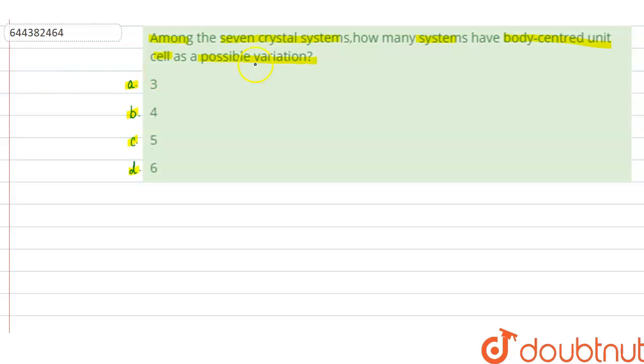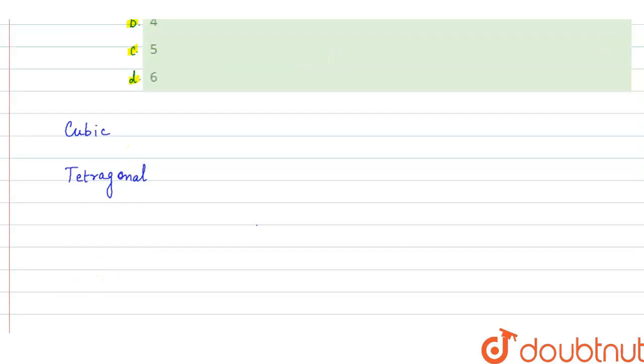So in this question, we have to find out how many crystal systems have body-centered unit cell as a possible variation. So first of all, you should remember the 7 crystal systems. The 7 crystal systems are, first is cubic, then we have tetragonal, then we have trigonal,